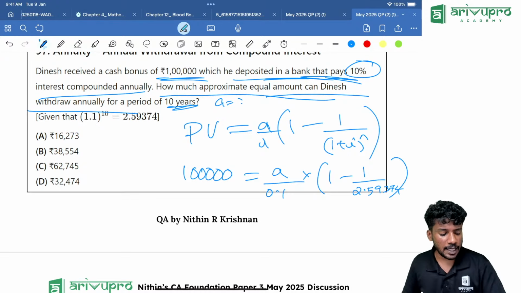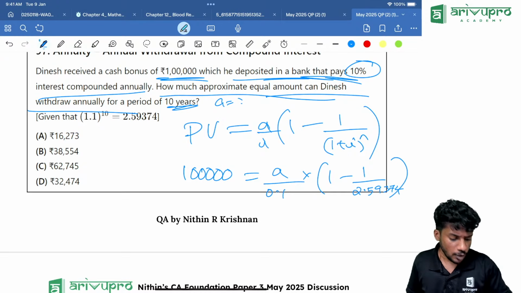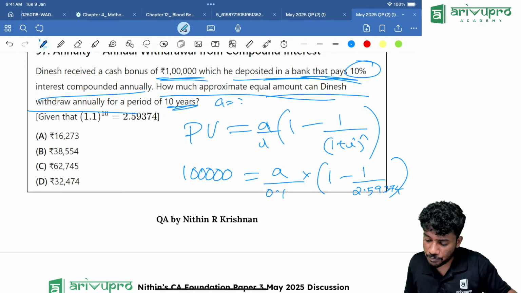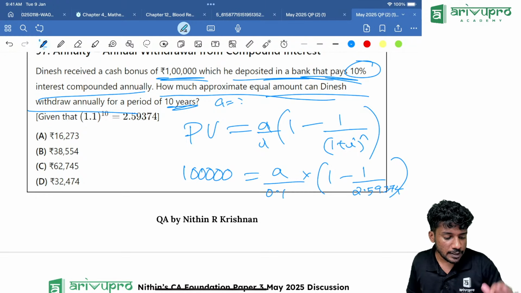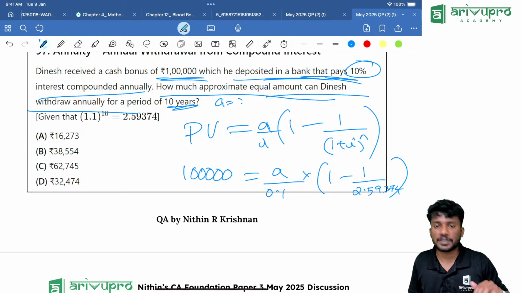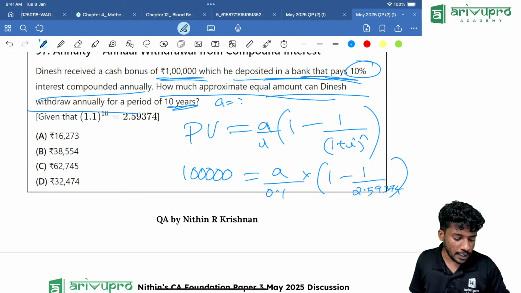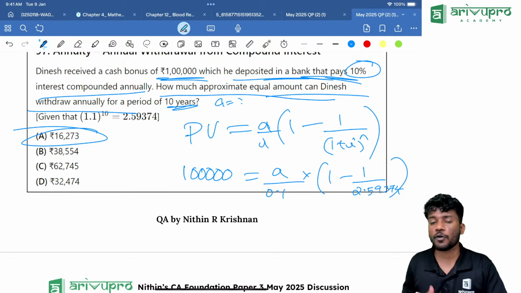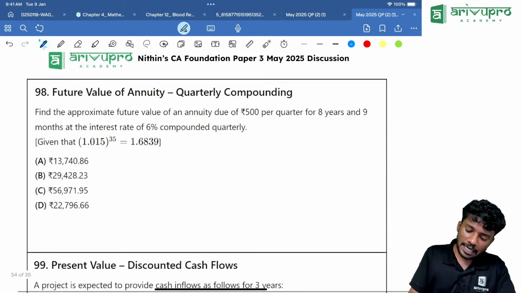2.59374. Get me the answer, people. 1 divided by 2.59374, then click equal to, change the sign, plus 1. Then divide by 0.1, then equal to, then multiply with 1 lakh. How much are you getting? You are getting 16273 or 16274. You will get option A as our answer.